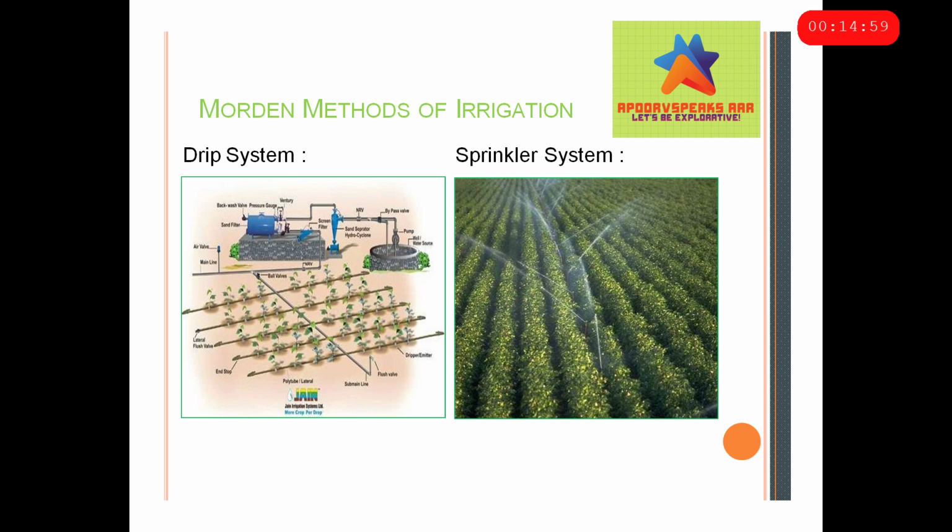So this is quite good. Now on the other hand, we have the drip system, which is very good for water scarce areas where there is a lack of water, because almost 0% water is wasted over here. So what happens is pipelines are really close to the main stem and root of the plant. Then when water is made to pass through the pipe at really low pressure, drops fall out of the pipe, and drop by drop the water gets to the root of the plant and no water is wasted at all.